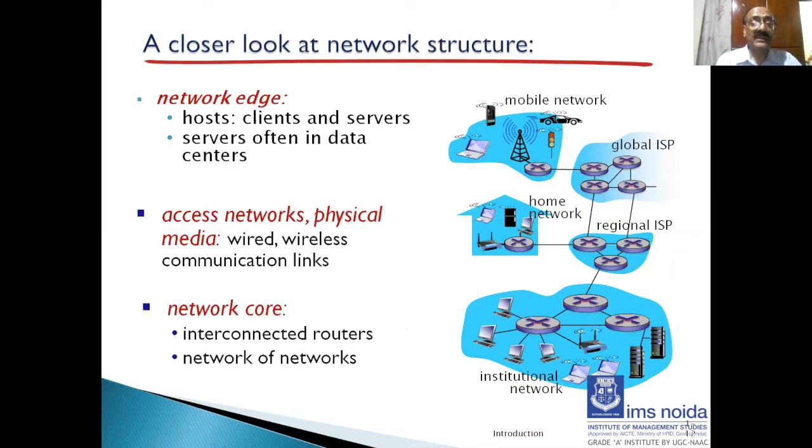Then what is the network edge? Network edge is, we have seen, if we are sitting in the mobile network at home, we are at the edge. Access networks is wired, wireless and communication links, and core becomes the network of networks, which is basically routers. Interconnected routers form the network core. Say I am transmitting a packet from here to some other country, Europe or Australia or America. In that case, there will be interconnection of routers required from one continent to the other, and that is called the network core.